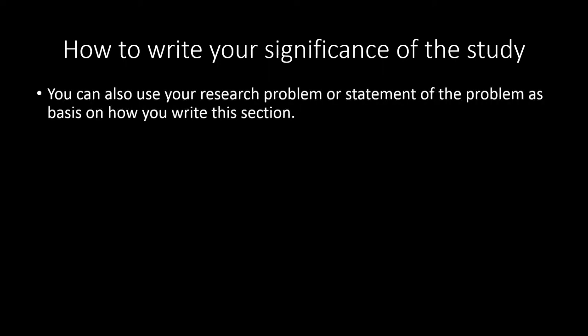You might be asking yourself this question by now. How do I write my significance of the study section when I have not yet implemented my research proposal? So how would I know the contributions of my research? Well, you can start with examining your research problems or statements of the problem. This may be your basis for writing this section of your research introduction.